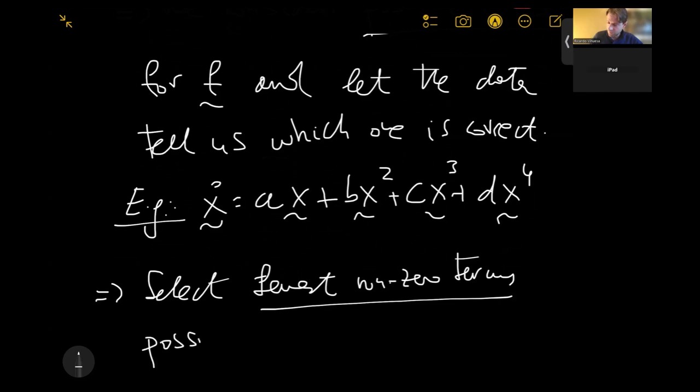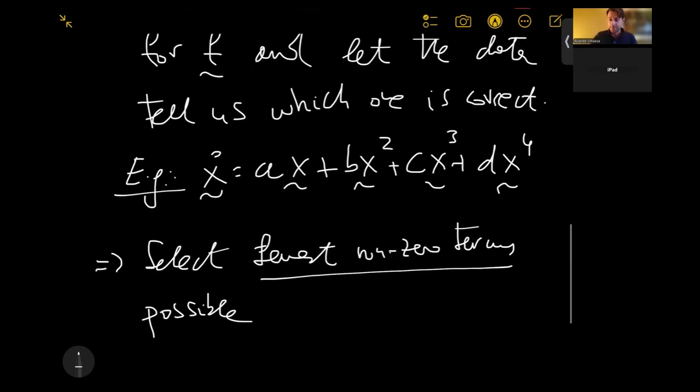Again, this is to keep it as simple as possible, but not simpler, right? That's kind of like the main thing. As simple as possible has to do also with Occam's razor, right? Of having the simplest explanation typically being the more correct one, but no simpler than that.